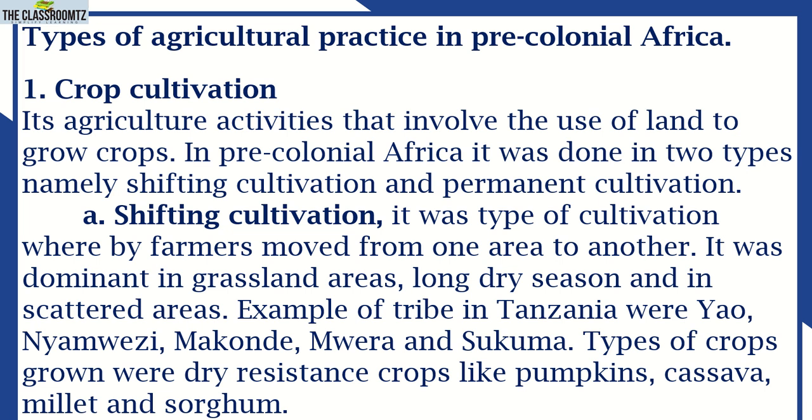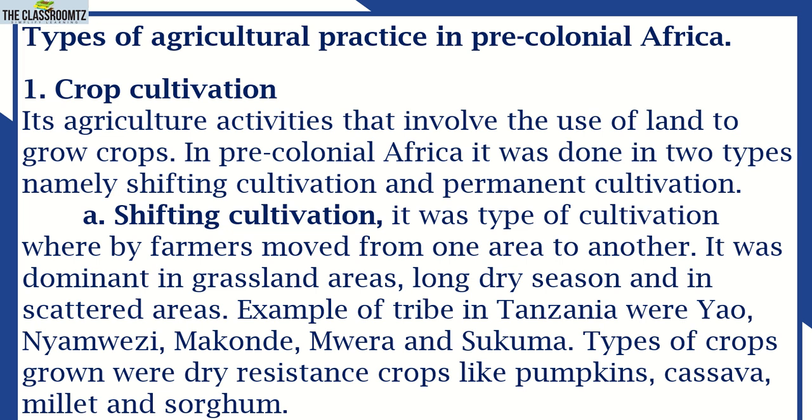So this crop cultivation is also divided into two subcategories. These categories are shifting cultivation and permanent cultivation. Shifting cultivation was a type of cultivation whereby farmers moved from one area to another. It was dominant in grassland areas, with long dry seasons, and in scattered areas. Examples of tribes in Tanzania were Yao, Nyamwezi, Makonde, Mwera, and Sukuma. Types of crops grown were drought resistant crops like pumpkins, cassava, millet, and sorghum.